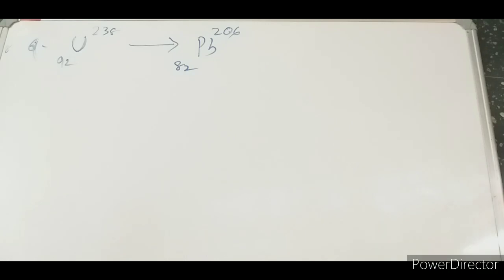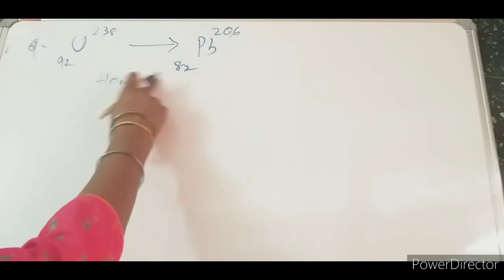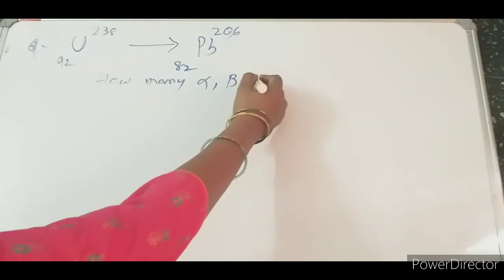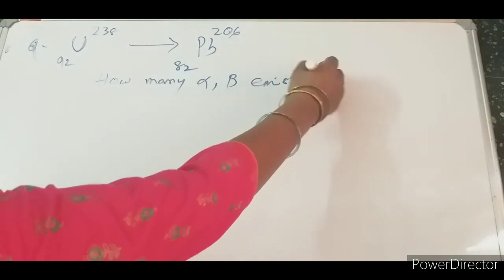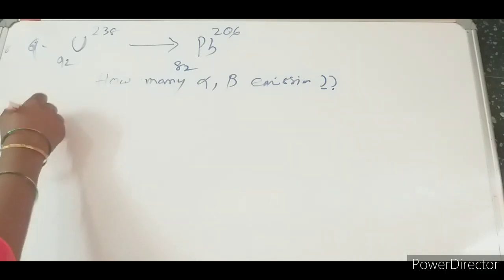Let us start another numerical. A uranium nucleus, which is an unstable nucleus, is converted to a lead nucleus after many alpha and beta emissions. Now we have to calculate how many alpha and beta emissions there will be. Now let us see what the answer will be.